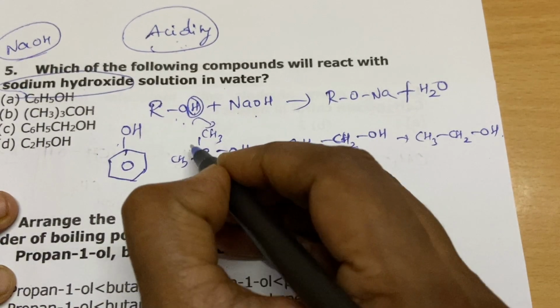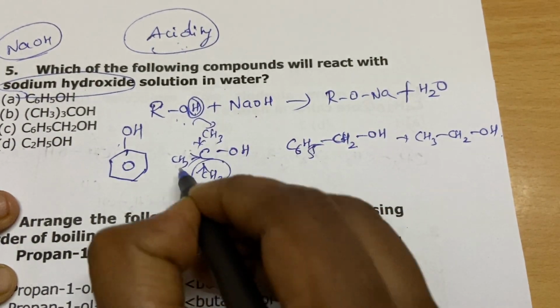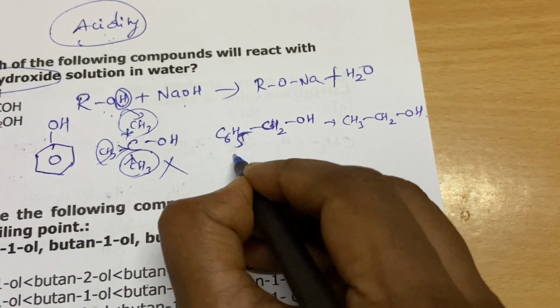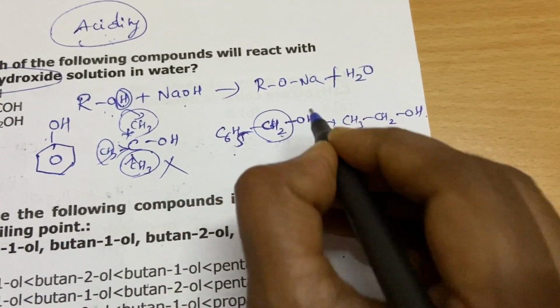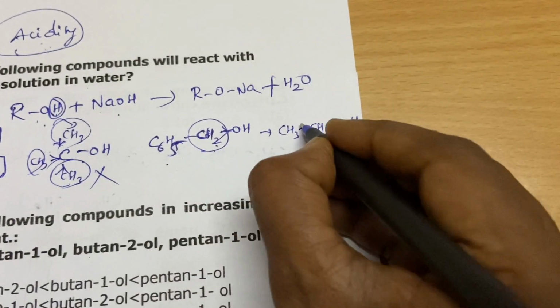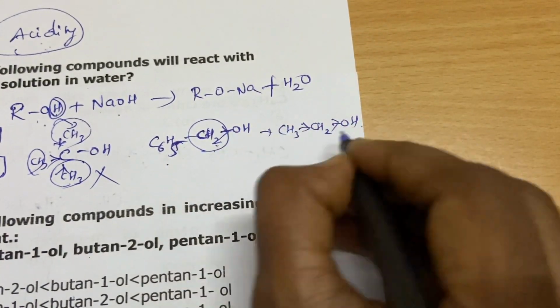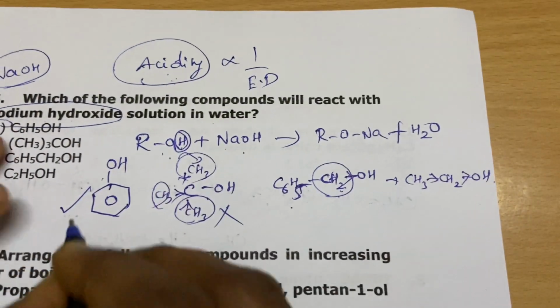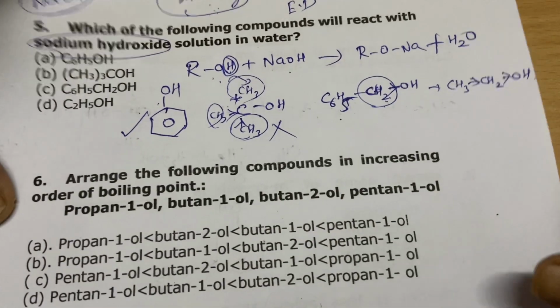Obviously this is not acidic because of the electron donating +I group. This is not acidic. And here, even though there is a benzene ring, there is a CH2 group here, so it will donate electrons and increase electron density. For acidity, it is inversely proportional to electron density. So the answer is phenol. Same concept only.